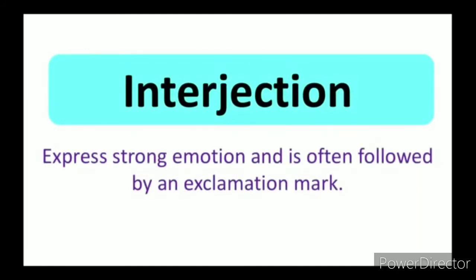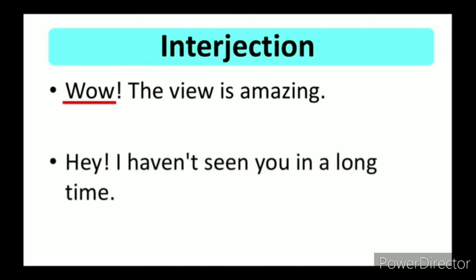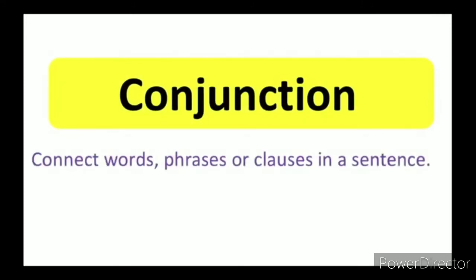Next is interjection. It expresses strong emotion. Ah, whoa, ho, ha, hey. All these are examples of interjection. One example sentence is: Whoa, the view is amazing. It shows surprise, emotion. Hey, I haven't seen you in a long time. Hey is the interjection.